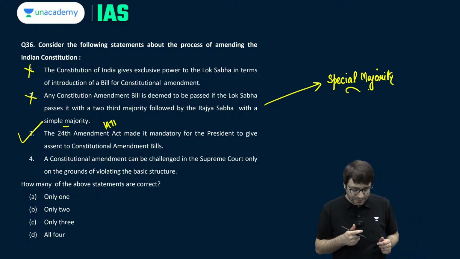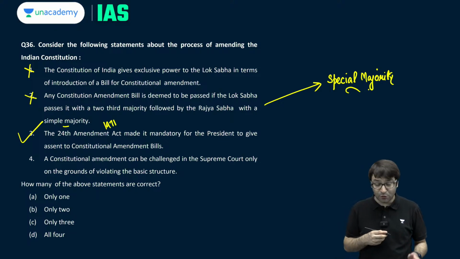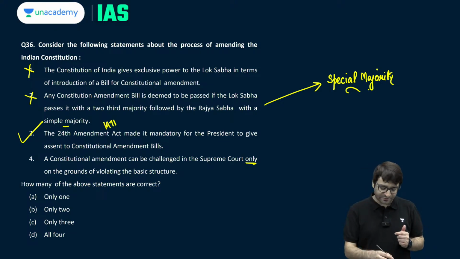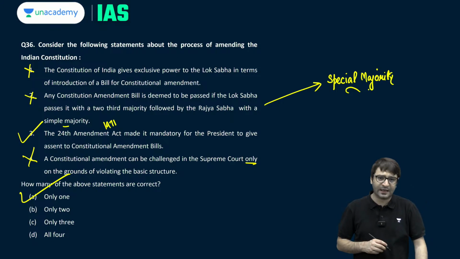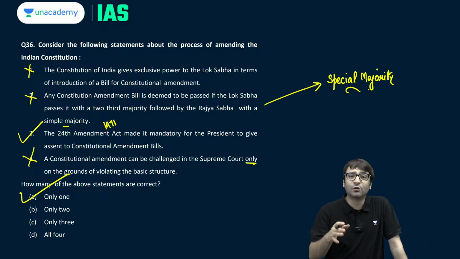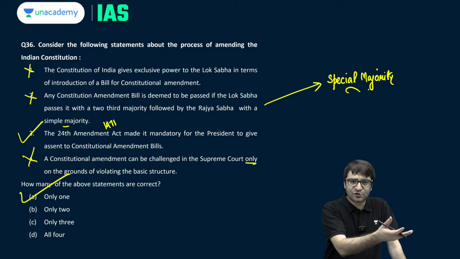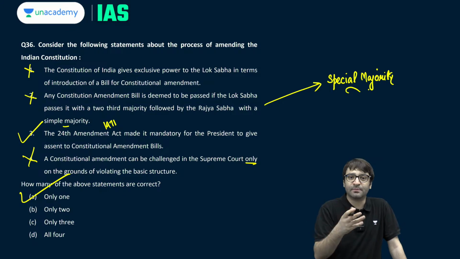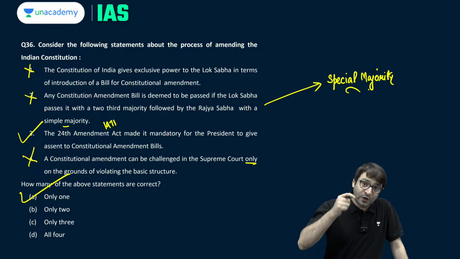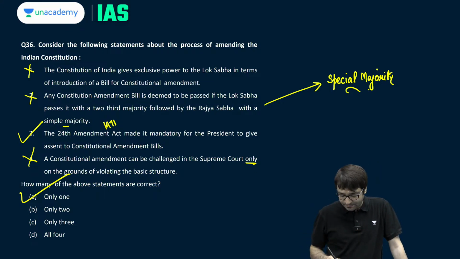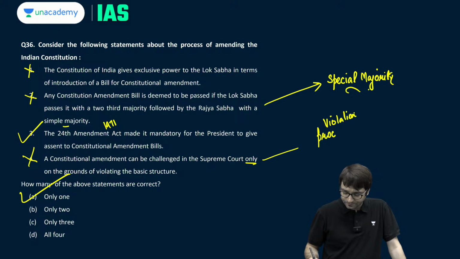A constitutional amendment bill can be challenged in the Supreme Court only on the grounds of violating the basic structure. A is the right answer. Not only for, yes, if there is a constitutional amendment that has been done, it can be challenged in the court on the grounds that it has violated the basic structure. But not only on that ground it can be challenged. It can be challenged on the ground of violation of procedure as well.